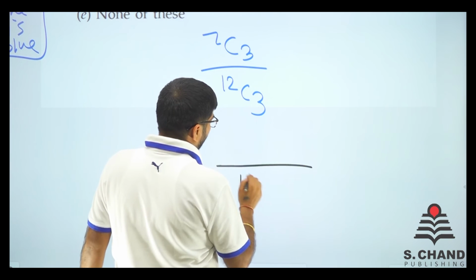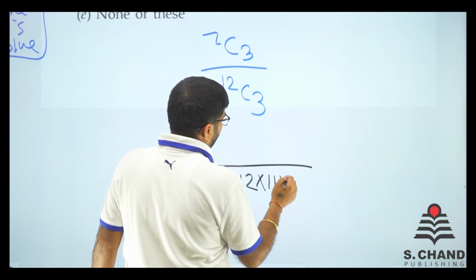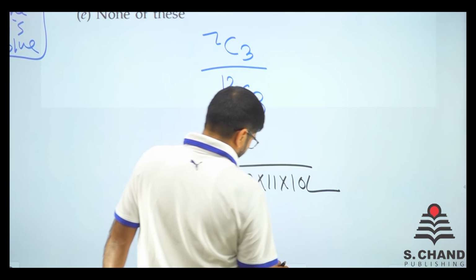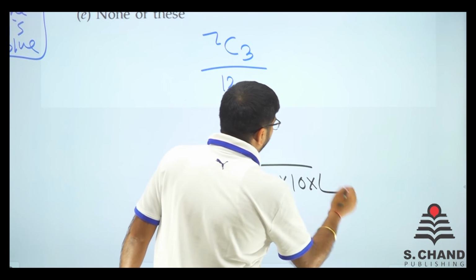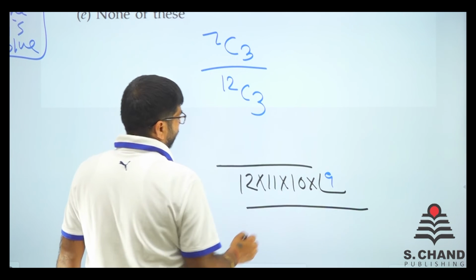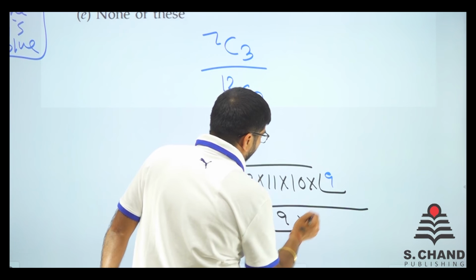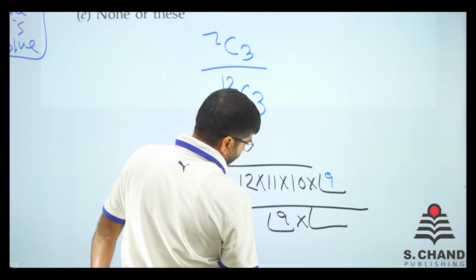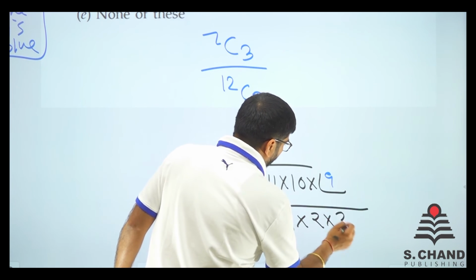We have 12 into 11 into 10 into 9 factorial, divide by 9 factorial, 3 into 2, right?